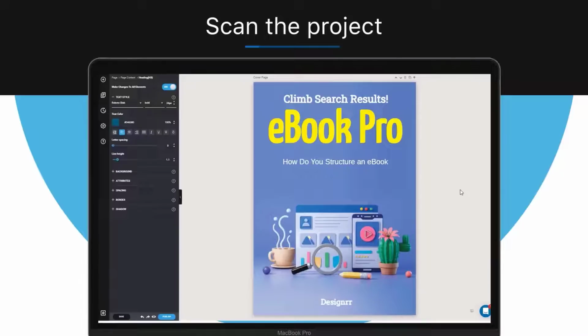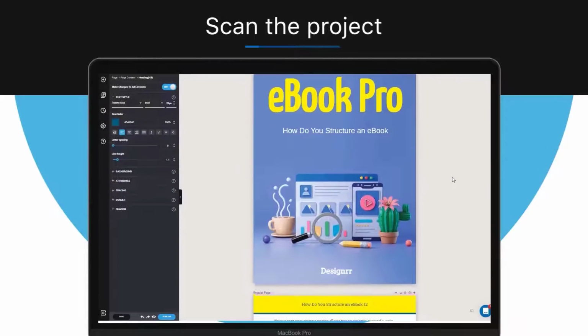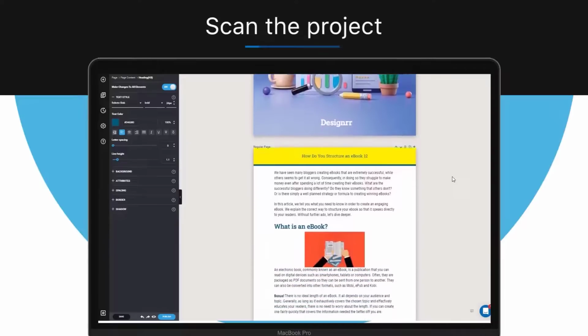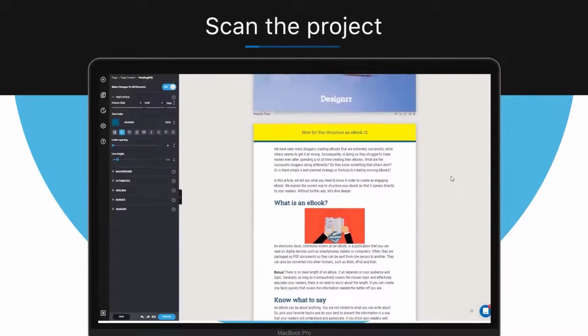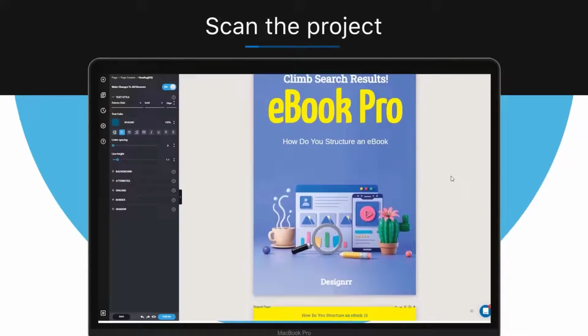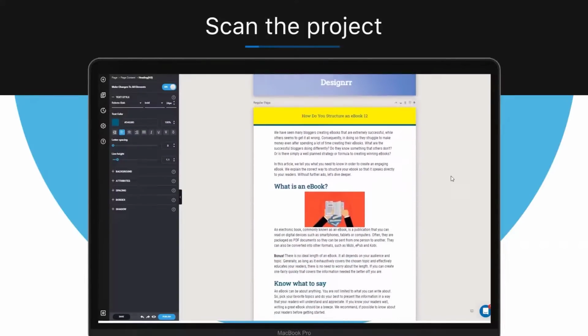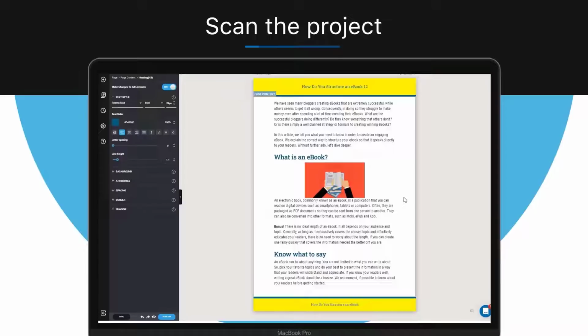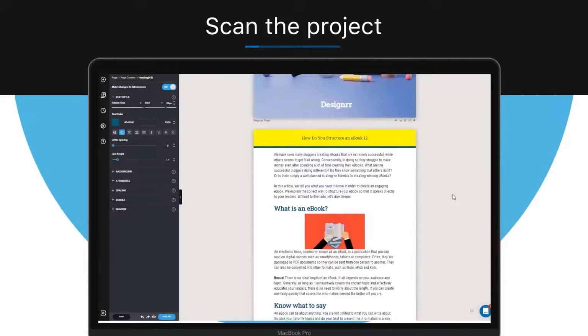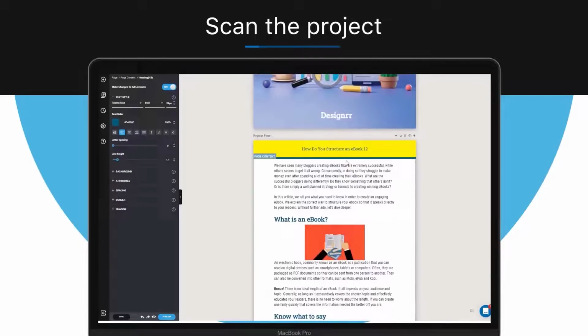Take into account that normally the table of contents should be located right after the cover page and before the body of your ebook. And this is because Designrr reads everything below the table of contents section and puts the information in your table. So here is your cover page, and that's the body. So we'd need to place the table of contents right there before the body starts.